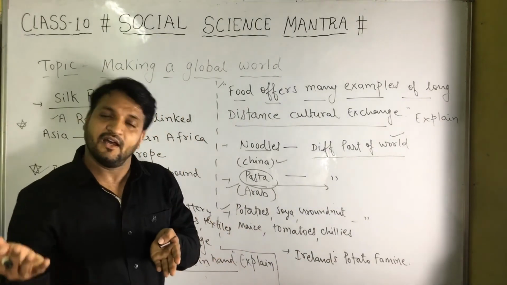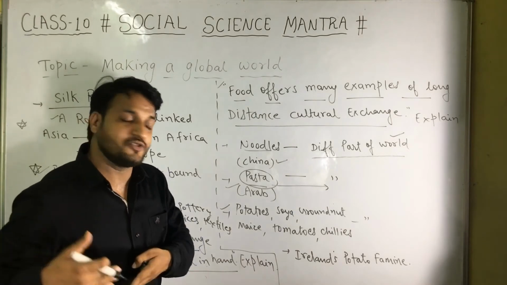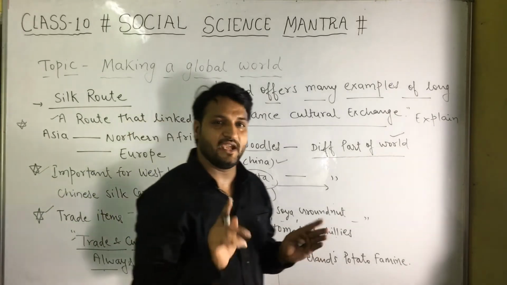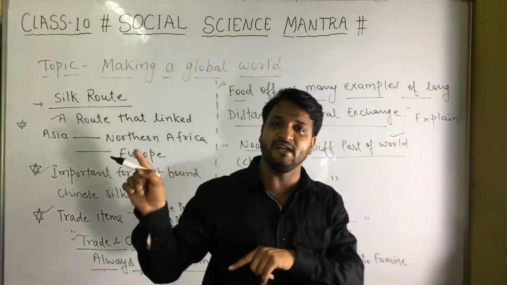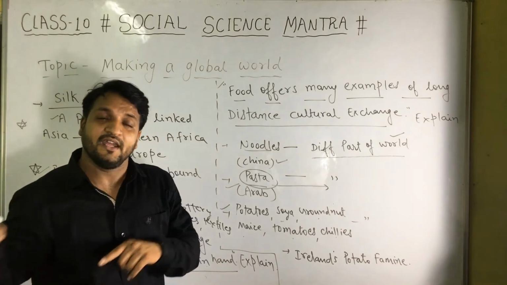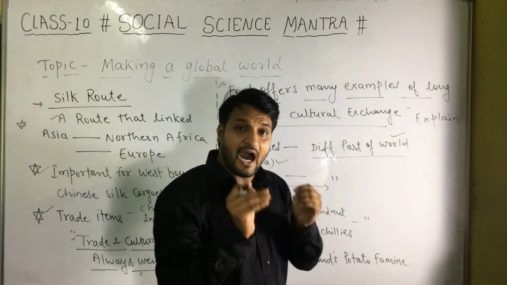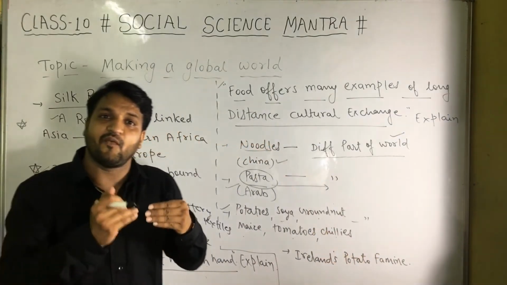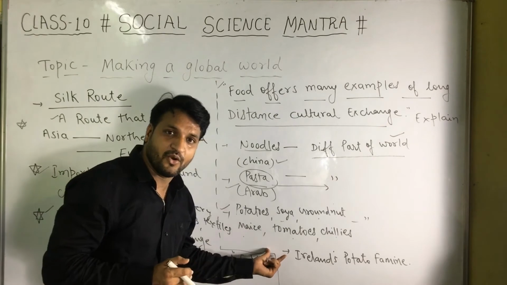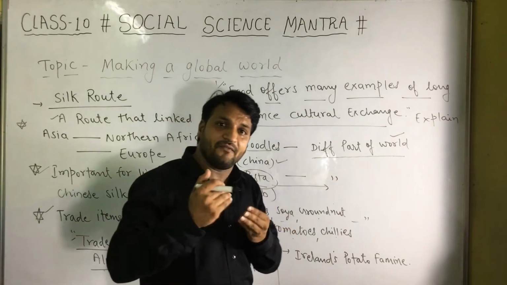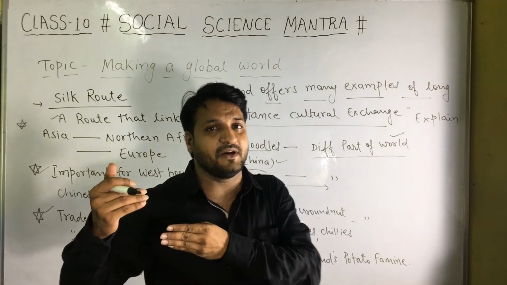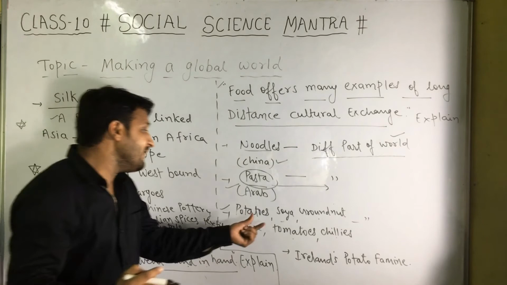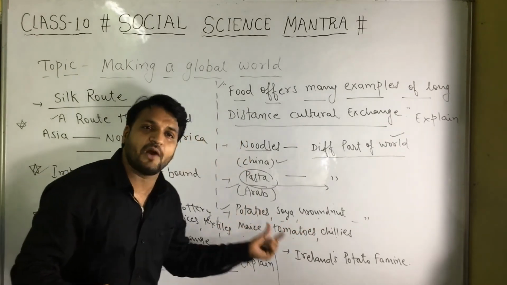Even potatoes, one kind of vegetable that we are consuming, soya, groundnut, maize, tomatoes, chilies, all of these are not of Indian or Chinese origin. They came from America. After the discovery of America by Christopher Columbus, only then did the world come to know about these crops. Before the discovery of America, it was not possible. Once it was discovered by Christopher Columbus, the world came to know about these kinds of crops also.